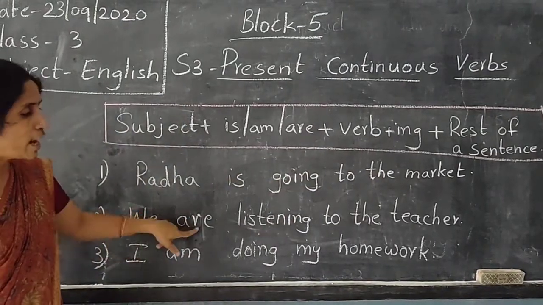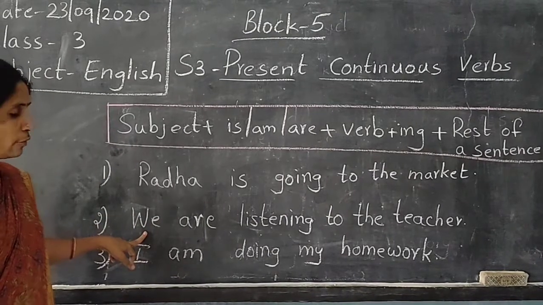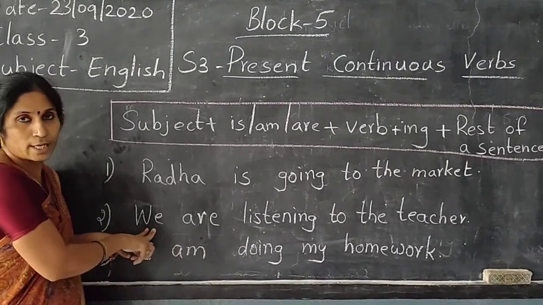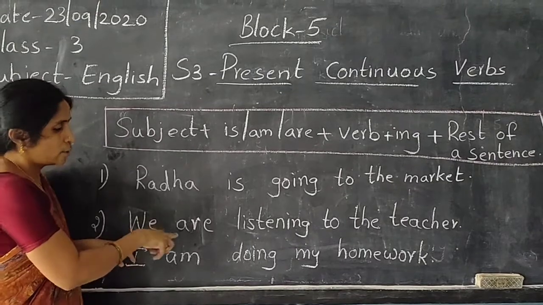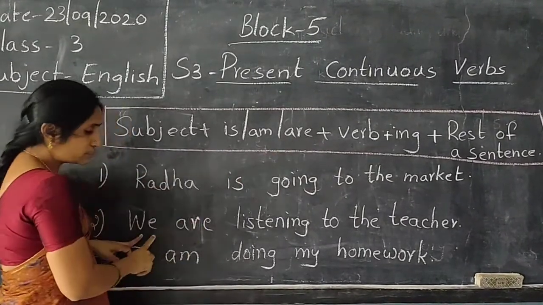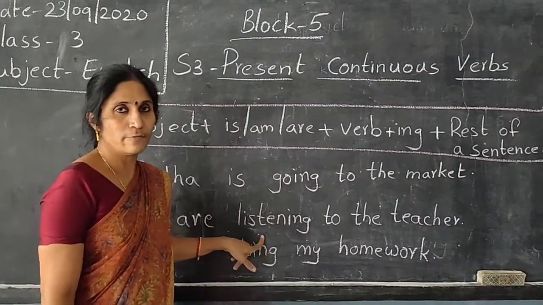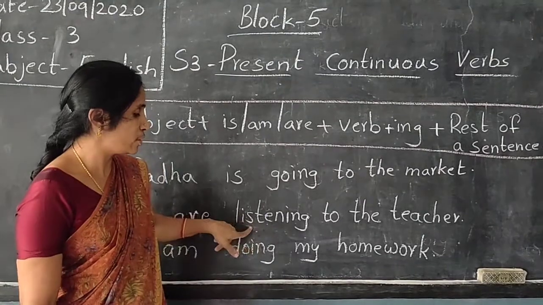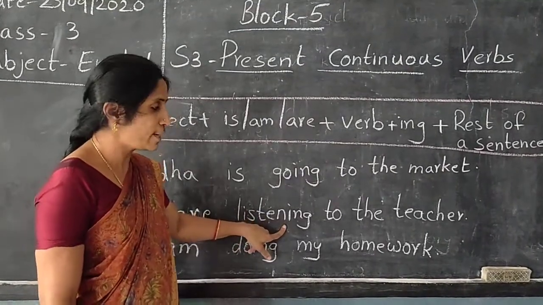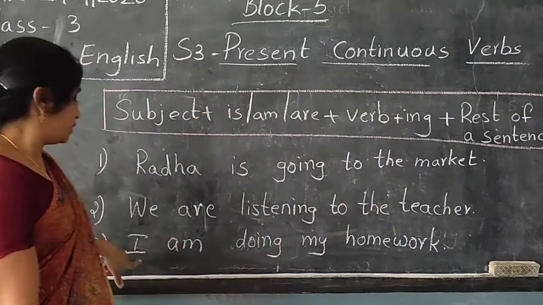Now, we are listening to the teacher. We is the subject. When we say we, this is plural, more than one person. So which present be form do we have to use? Are. We are listening. Listening is the verb form. Now we are listening. To whom are we listening? To the teacher.